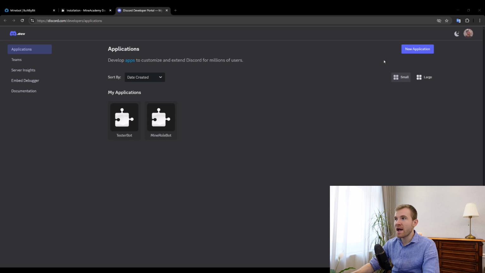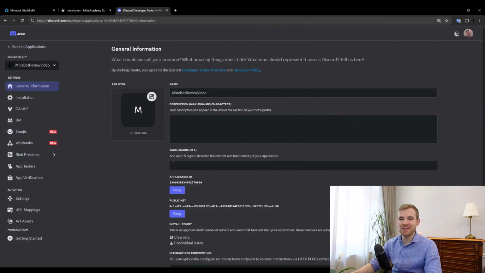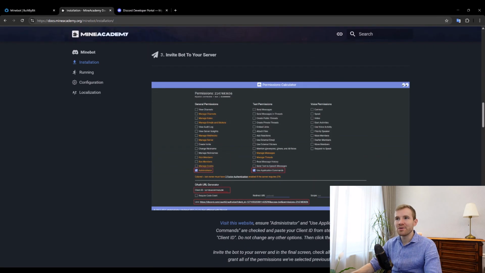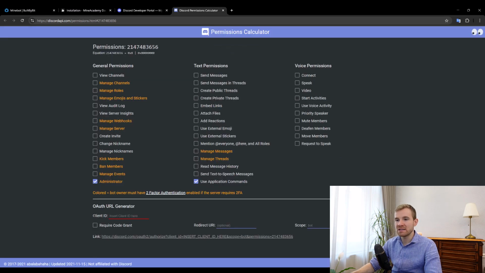And then from applications here, you will need to click new application. I'm just going to be typing, I don't know, Minebot review video, and hit create. And you're now done. What we have to do is copy the application ID right here. So copy it as step number 2 says. And then in step number 3, we need to invite the bot to your actual Discord server. So visit the website, of which the link is again in the docs guide, and then paste the client ID, which is the application ID here.